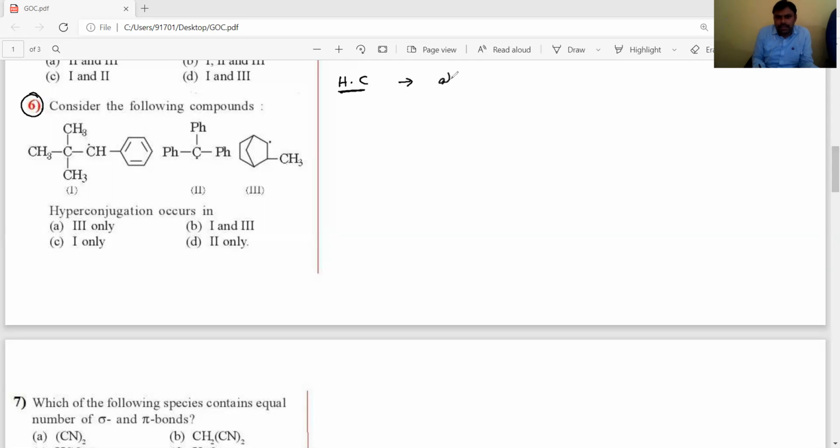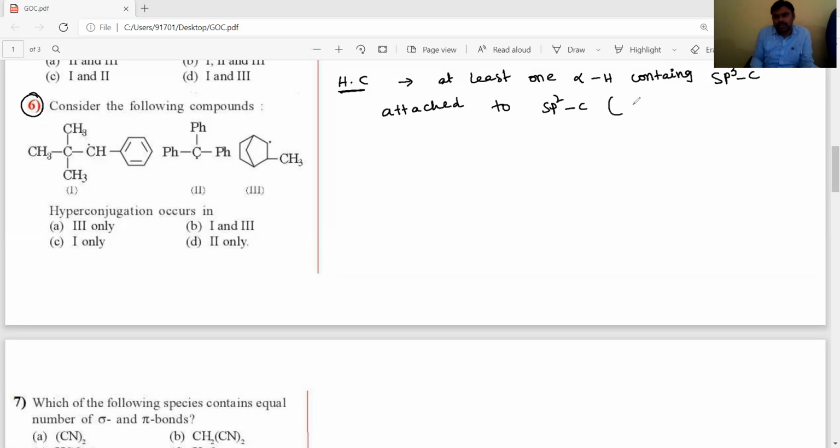At least one alpha hydrogen containing sp3 carbon attached to sp2 carbon.